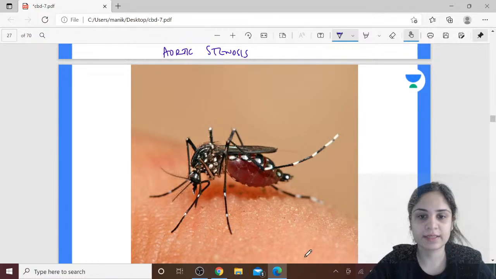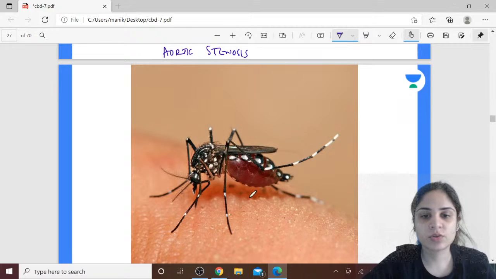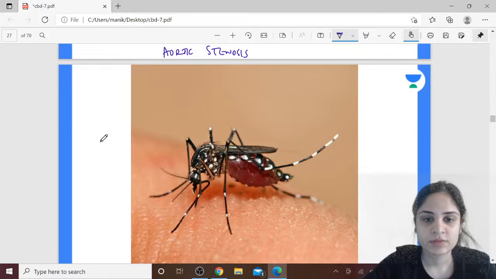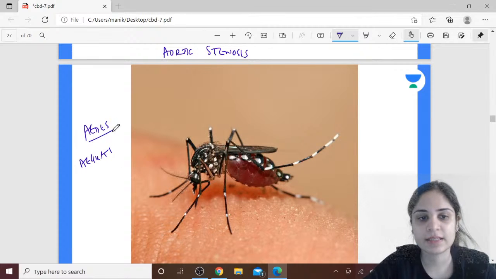Yes, absolutely correct. All of you are right. So what do you see in case of this mosquito? This is nothing but Aedes aegypti mosquito. Okay, so you are seeing the tiger stripes. So the tiger stripes are seen in case of Aedes aegypti mosquito.